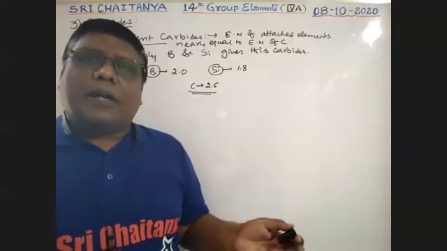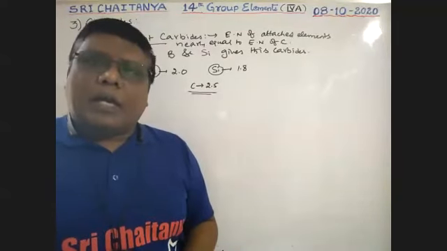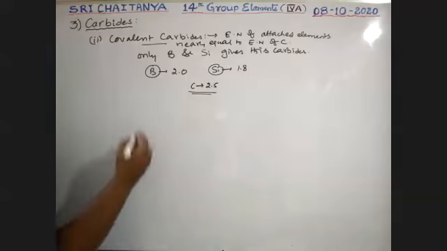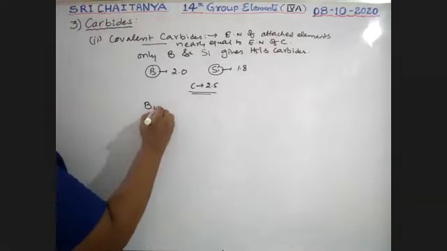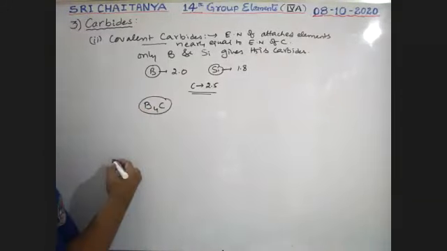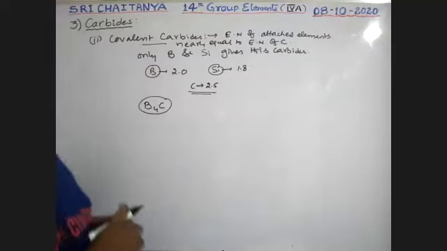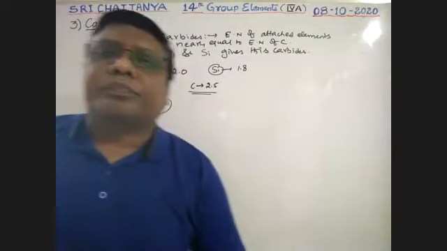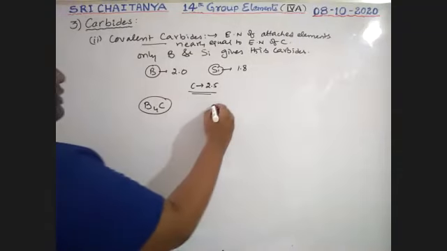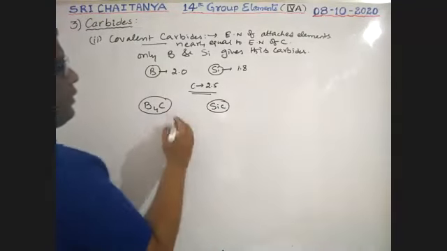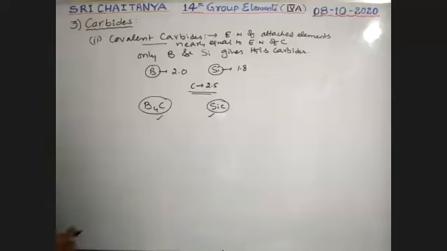So boron carbide and silicon carbide. What are those examples? On the boron side, B4C is the compound, and on the silicon side, SiC is the compound. So these are covalent carbides.